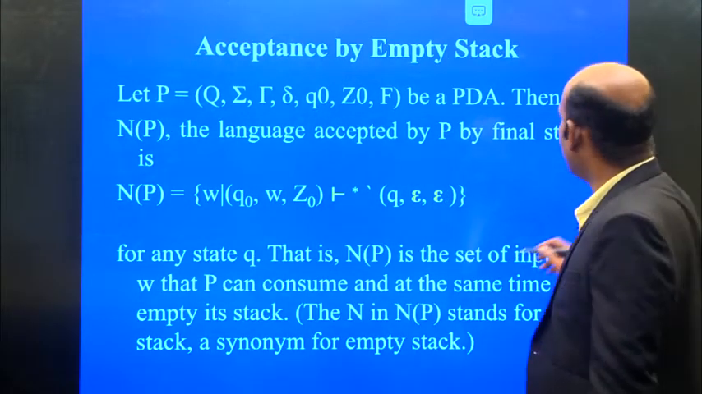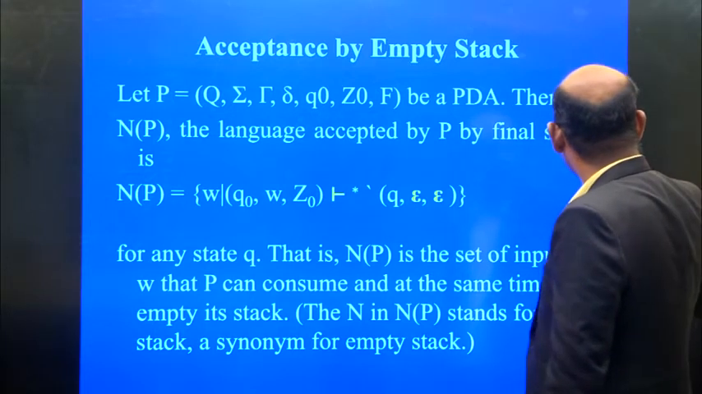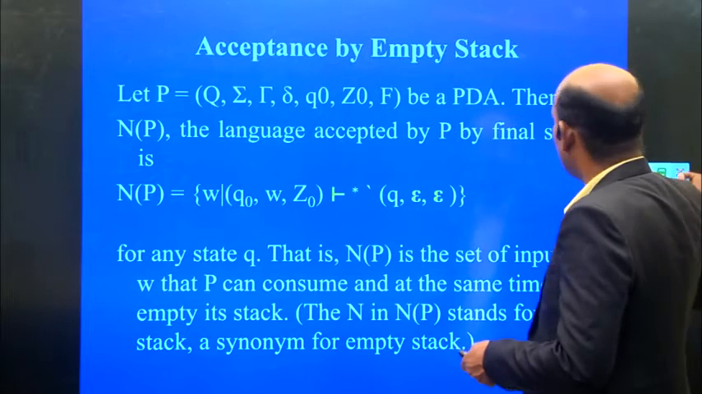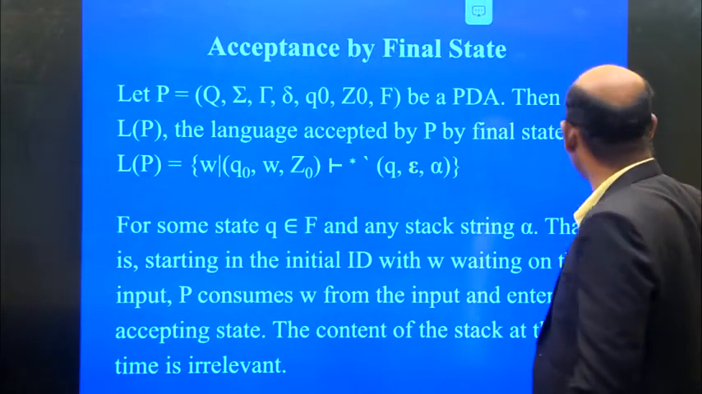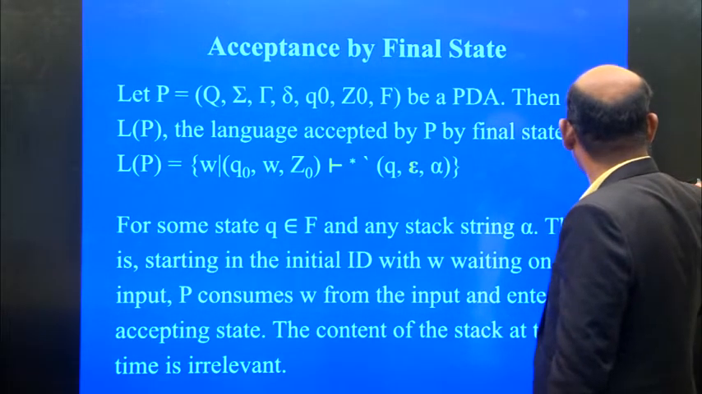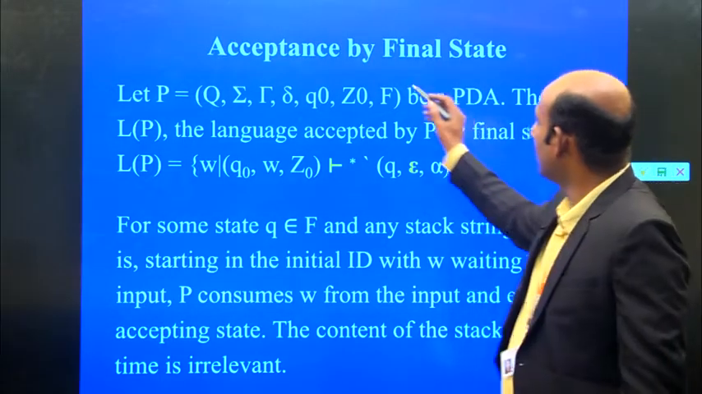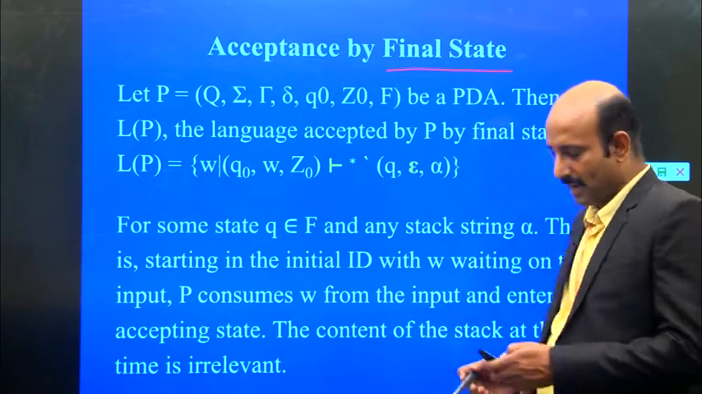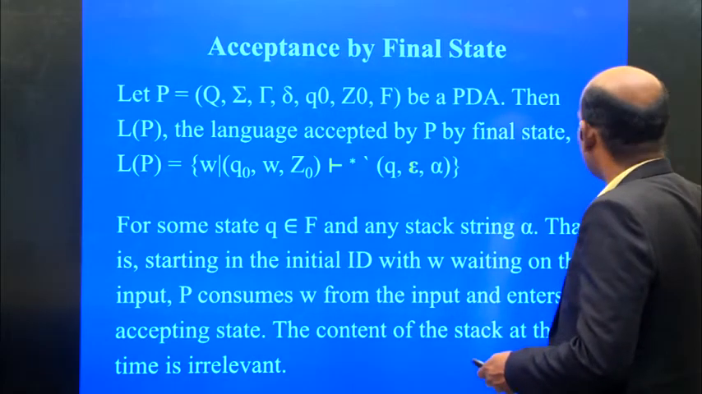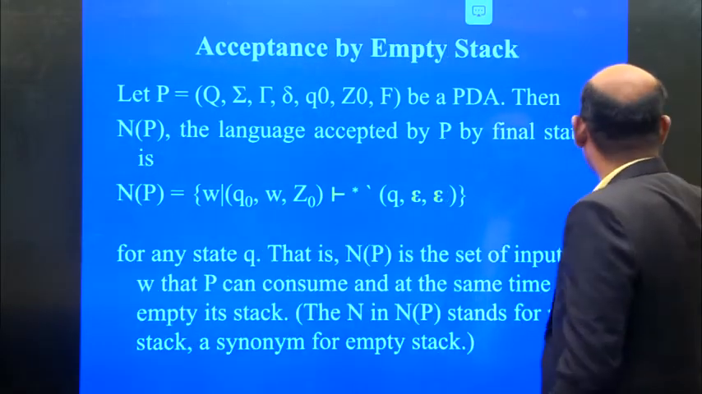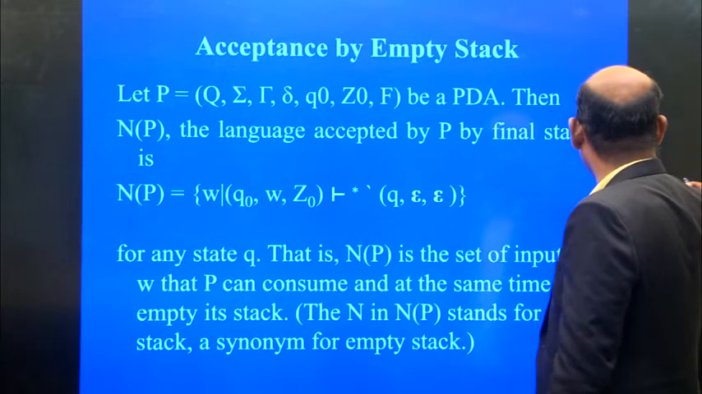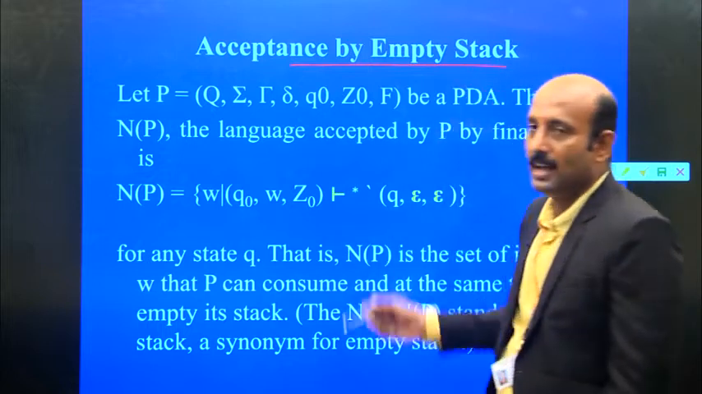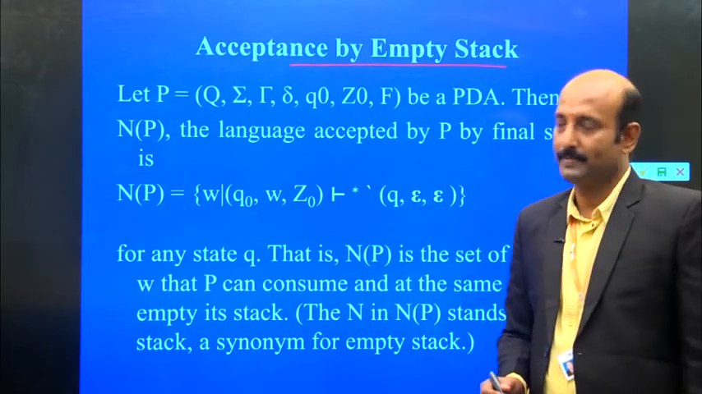And acceptance by empty stack. So acceptance may be of two kinds. One is acceptance by final state, if the element is in the final state. And the second one is acceptance by empty stack. If the stack becomes empty, we can also call this acceptance by empty stack.